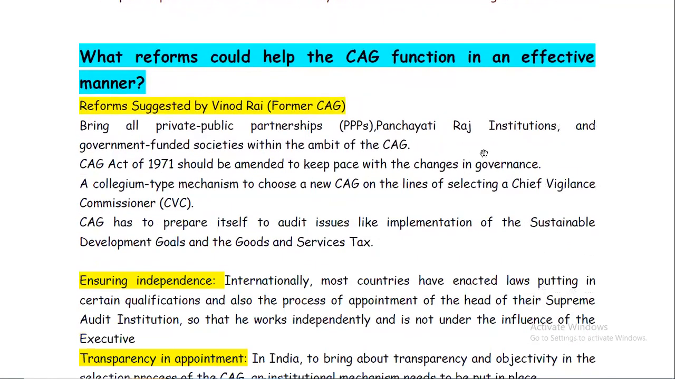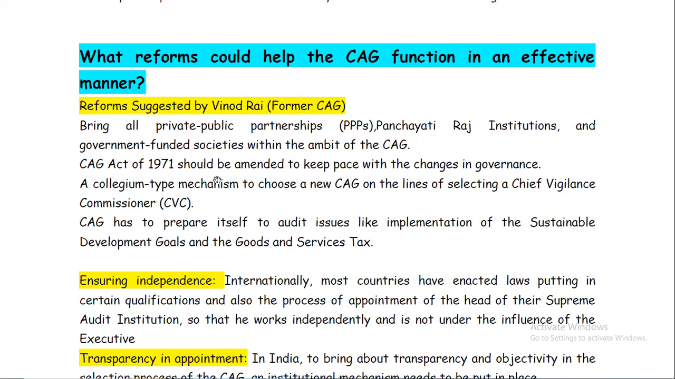Now, what reforms could help the CAG function in an effective manner? First of all, Vinod Rai's suggestions. Whatever reforms were suggested by Vinod Rai, who was a former CAG, should be implemented. First of all, he said to bring all the public-private partnerships, that is PPPs, Panchayati Raj institutions, and government-funded societies within the ambit of the CAG.